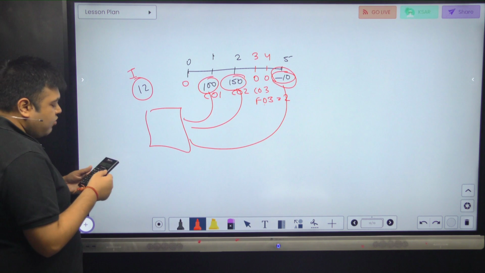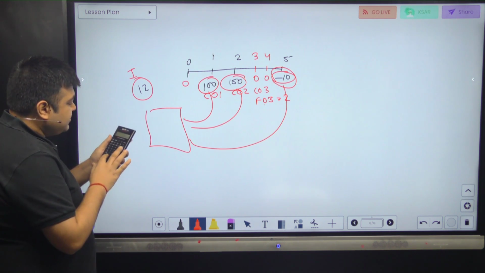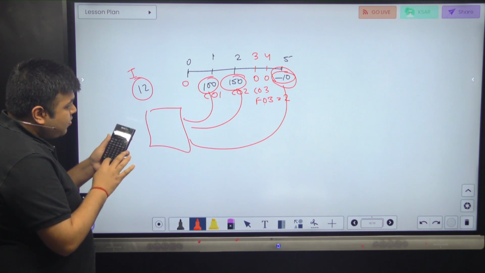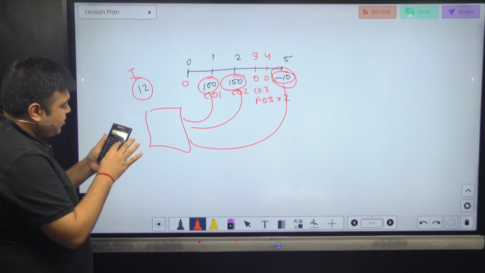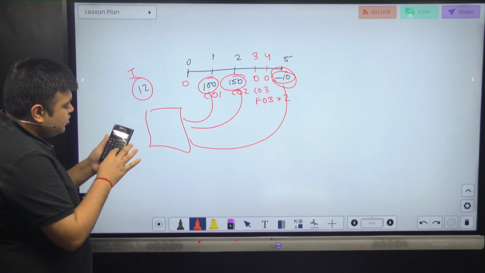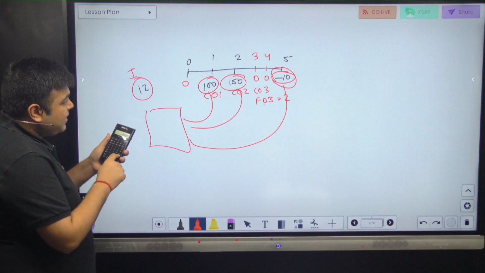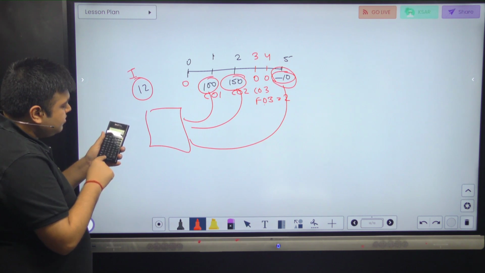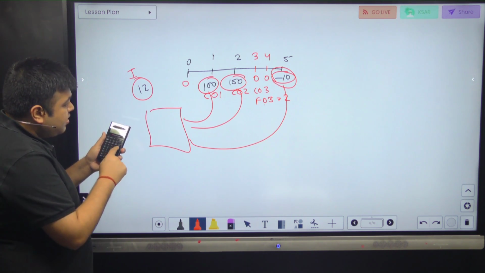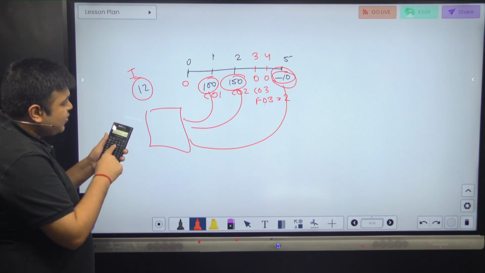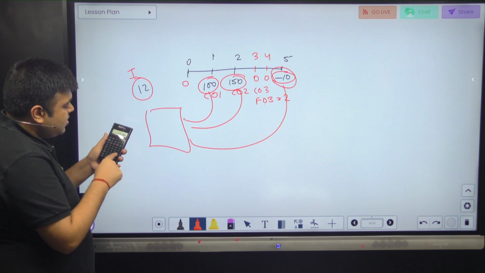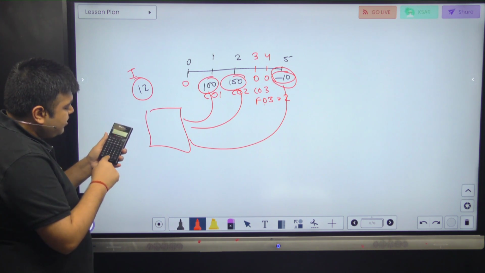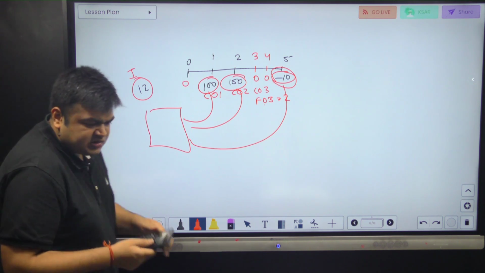So if I were to do this, how will I do it on the calculator? I'll show it to you. Minus 10, minus sign, divide by bracket open 1.12 to the power 5 bracket close, plus bracket open 150 divided by 1.12 square bracket close, plus bracket open 100 divided by 1.12 bracket close, 206.